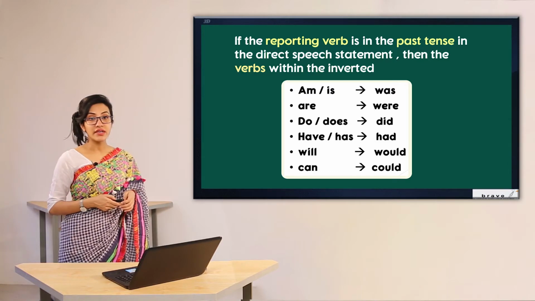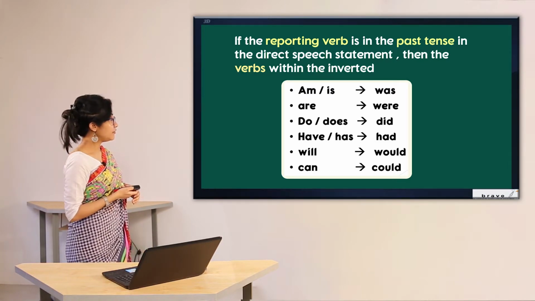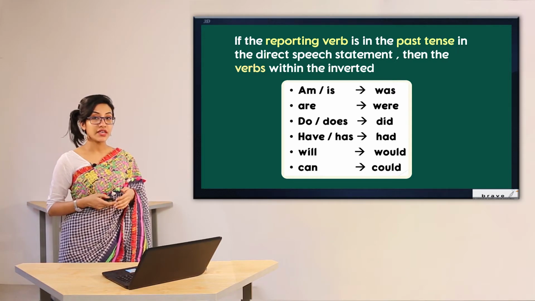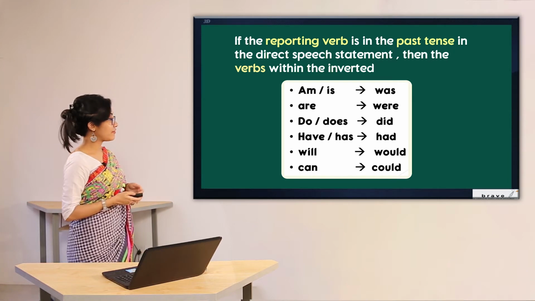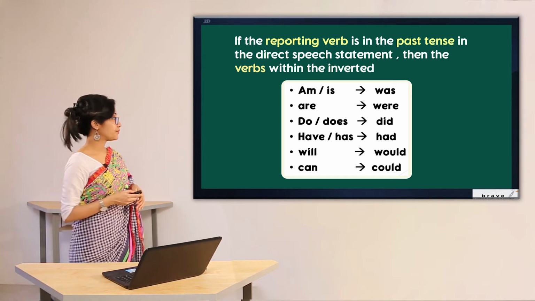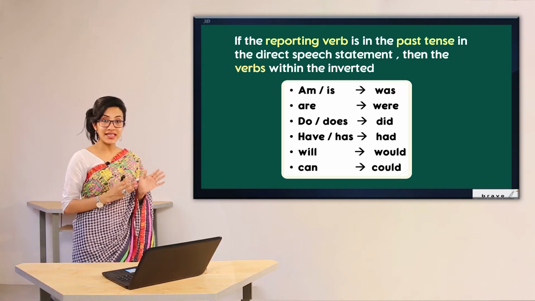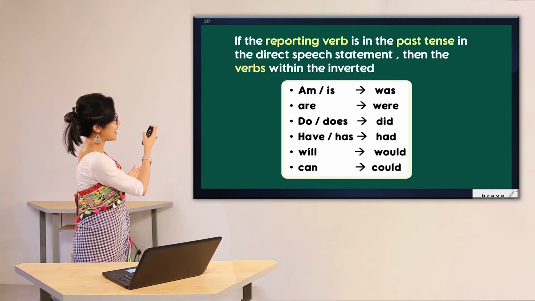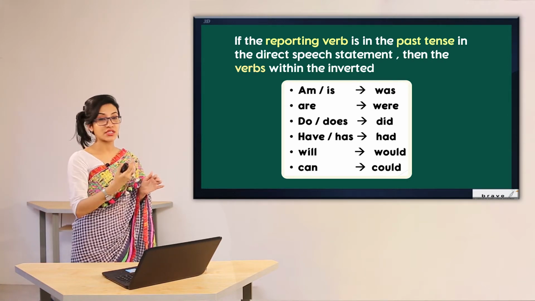In case of are, it will be changed to were. If you have do or does, it will be changed into did. If you have have or has, it's going to be changed into had. So in a way, I can easily see that all the tenses that were in present have been changed into past.